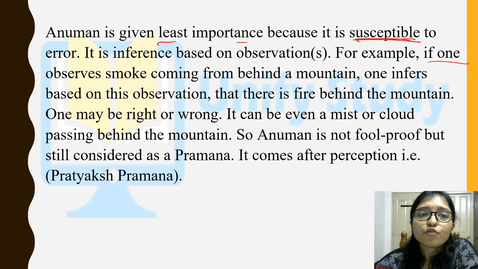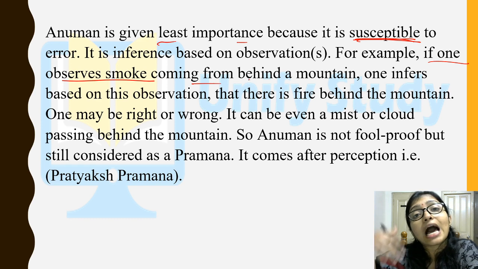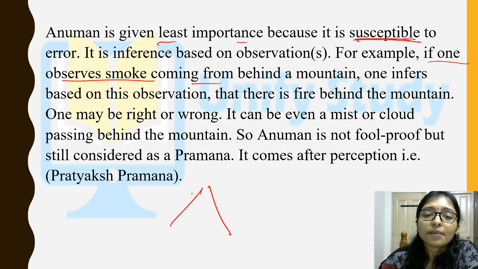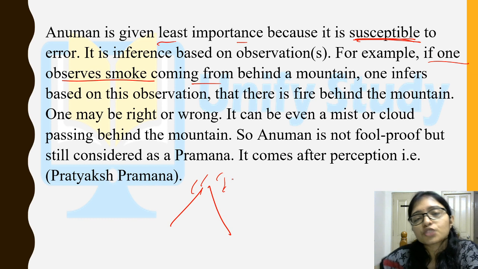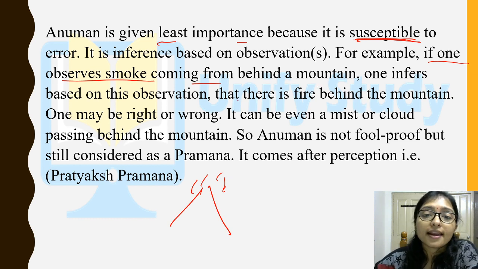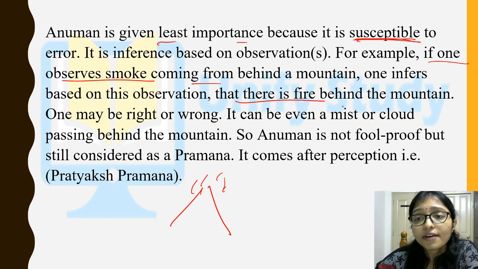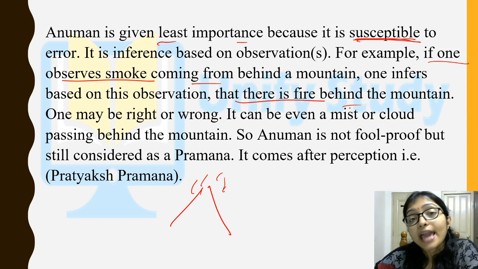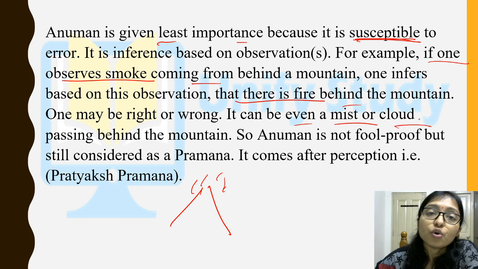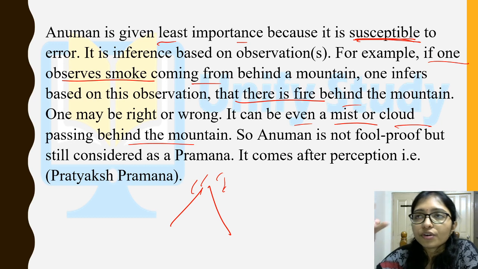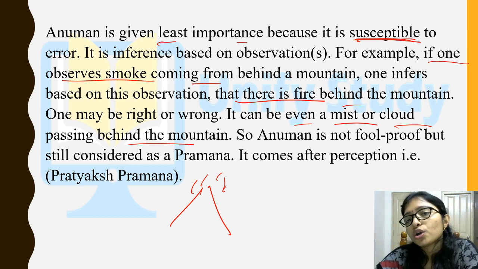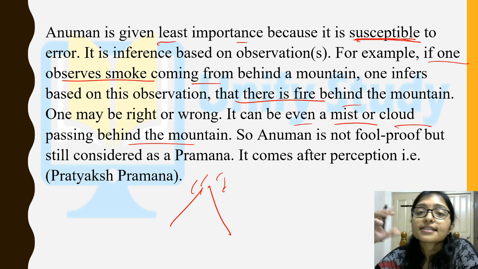Because, for example, if one observes smoke coming from behind a mountain, there is the mountain and behind it he is watching that some smoke is coming, and he thinks that maybe there is some fire behind the mountain. But it is possible that there is no fire and no smoke, it is mist or a cloud passing behind the mountain. The clouds look like smoke to you, but it is not smoke at all, it is the cloud.